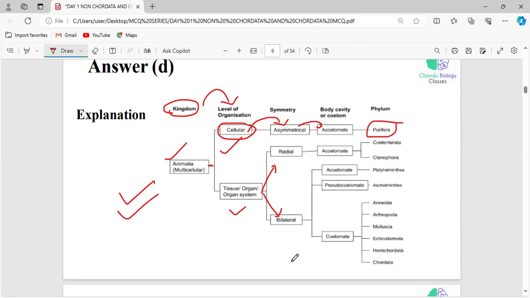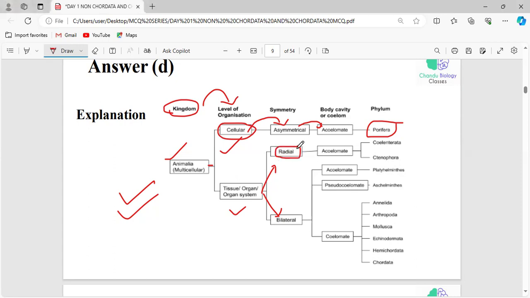We know what is radial and what is bilateral. Radial symmetry means we can cut the particular organism at any plane, and after that we come up with two morphologically similar equal halves. That is radial symmetry. In case of bilateral symmetry, we can cut the organism only at a particular plane. Only then can we come up with two morphologically similar halves. This is the difference between radial and bilateral.